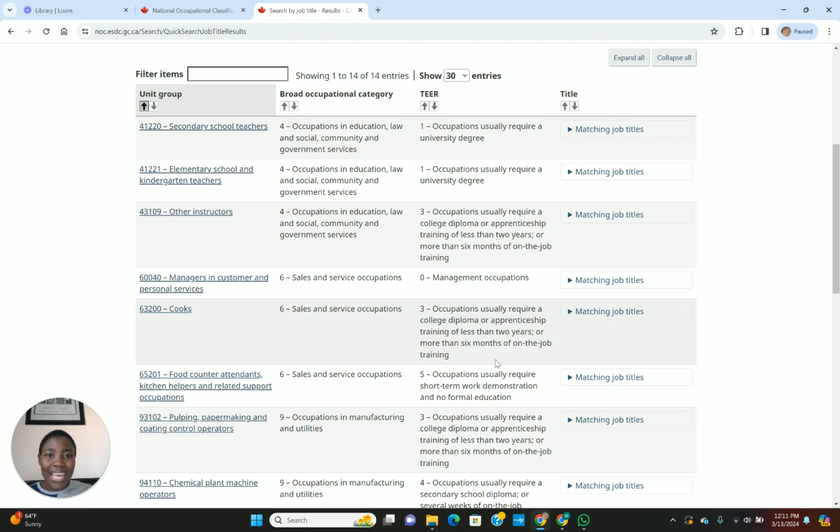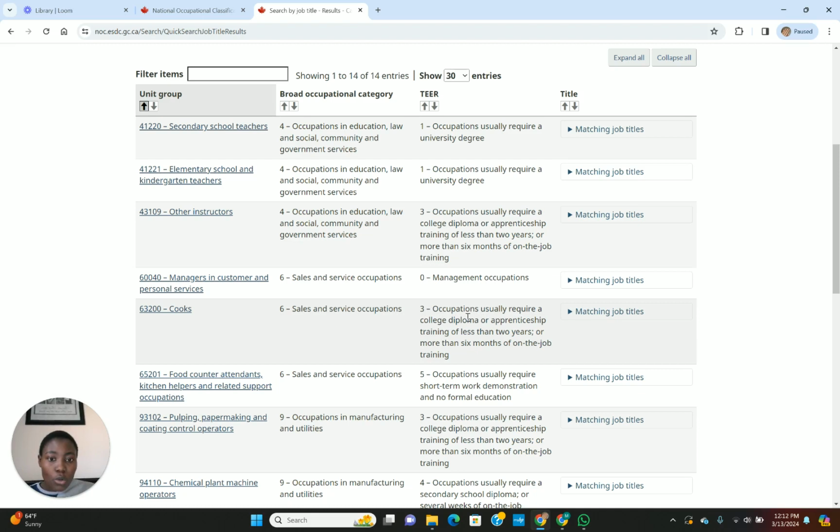Here, it will tell you what tier it is. If you see, this is the unit group, broad occupational category, and title, right? A lot of people don't know what a tier is. A tier is just the group. You have tier 0, tier 1, tier 2, tier 3, tier 4, tier 5, tier 6. They've just grouped them, so this category falls under this tier. For cook, the category is sales and service occupations, and this falls under tier 3. This is a 3 here.